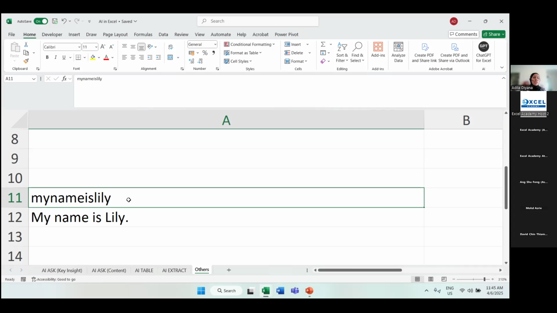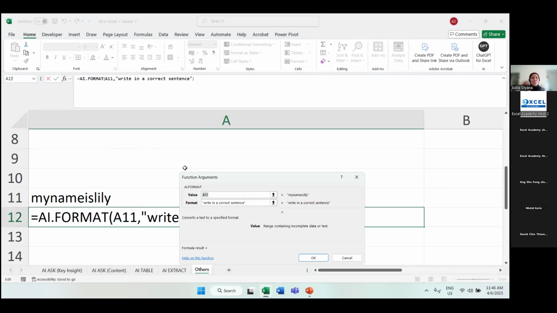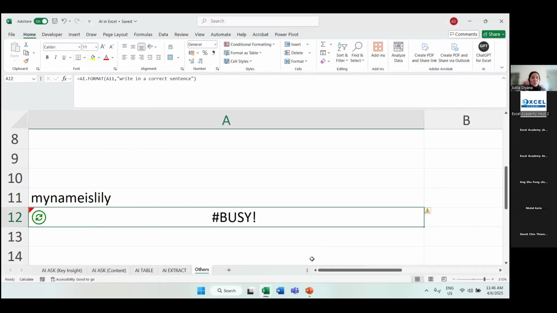So how do we make sure that this data that is very messy, we are able to correct it straight away? Here inside A12, I'm giving a suggestion. You can use the formula AI.format. The value, of course, we click back to our cell A11 that you see the messy data. My name is Lily in lowercase, everything is sticking to each other. And then format, you can give a prompt. Here I just put the prompt, write in a correct sentence. So when I press OK, this helps a lot.